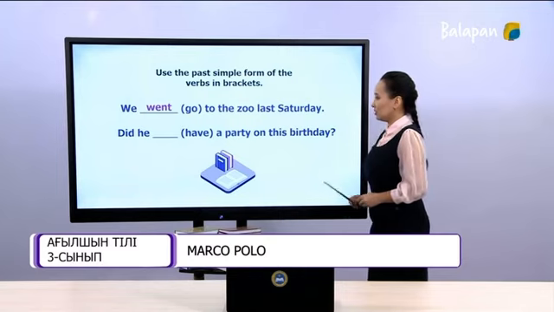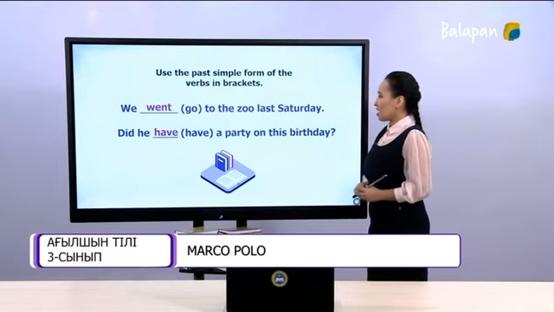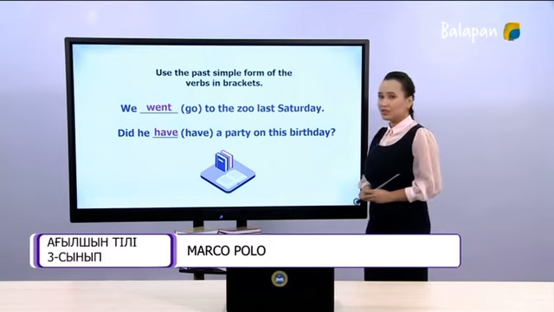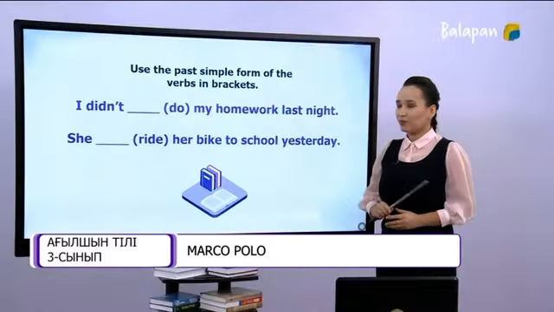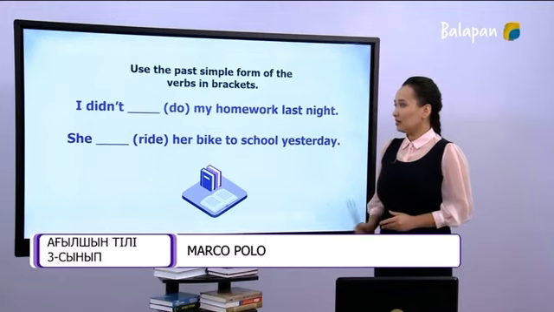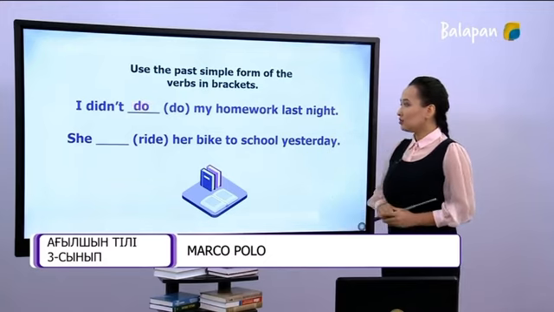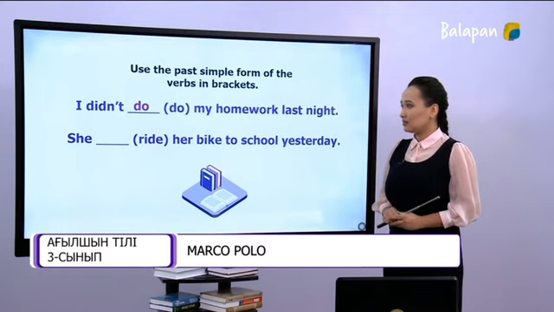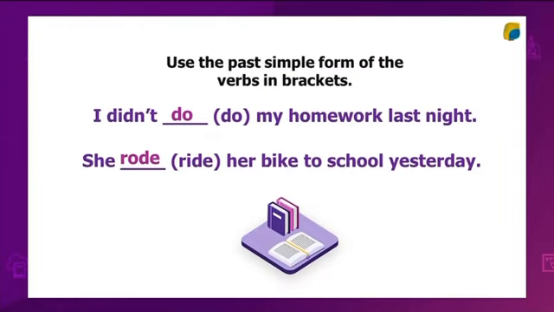Did he have a party on his birthday? Let's continue. I didn't do my homework last night. She rode her bike to school yesterday. Very good job.